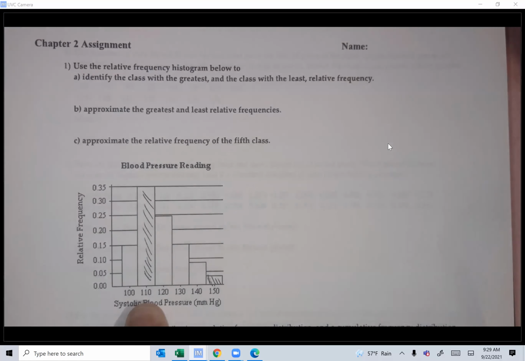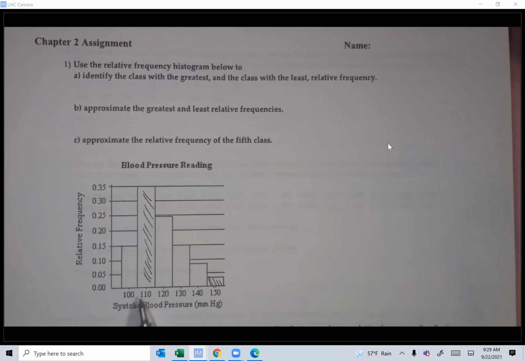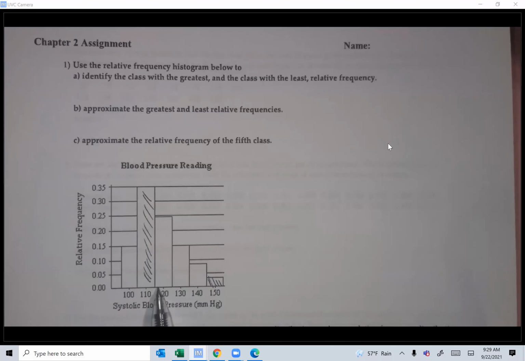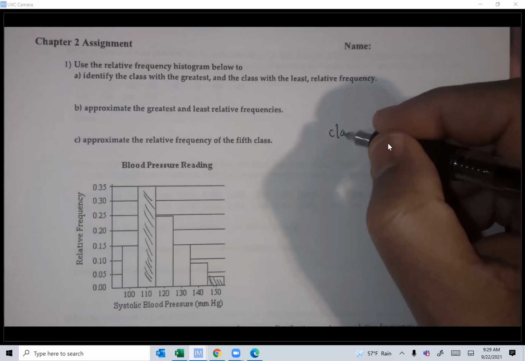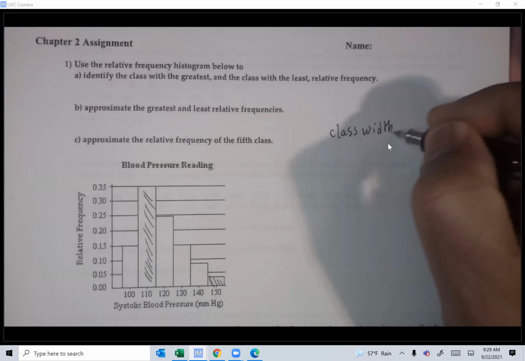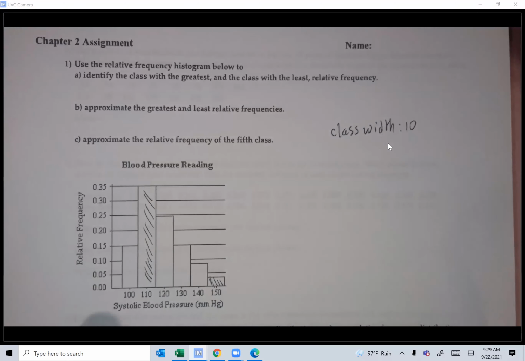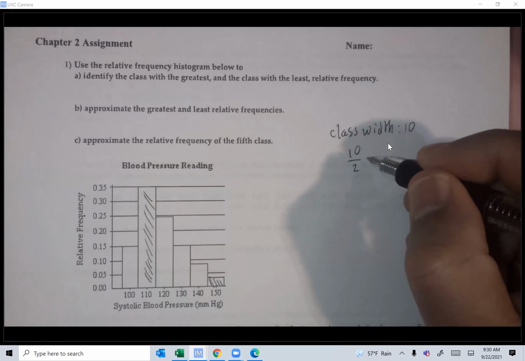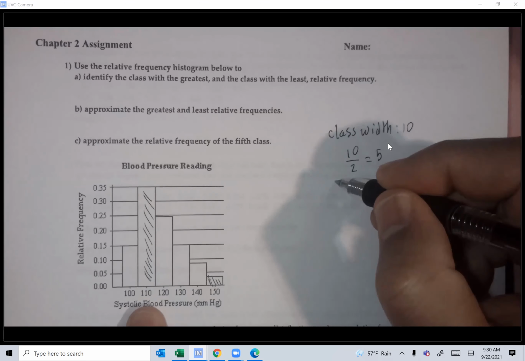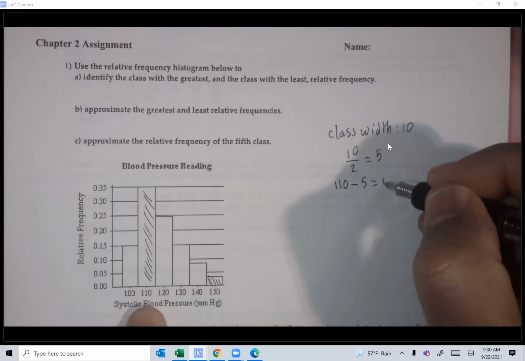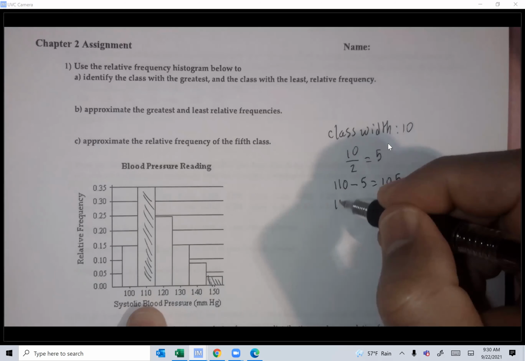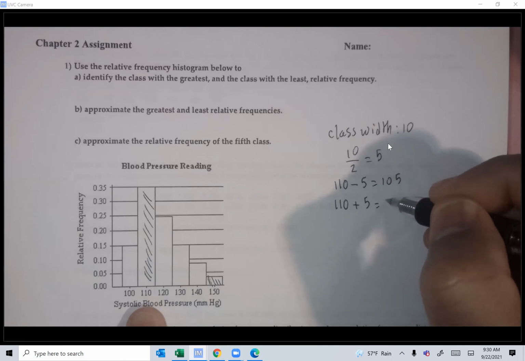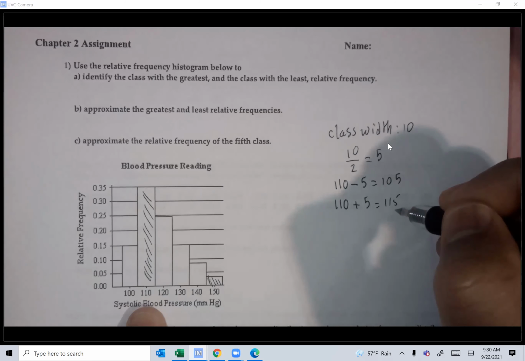Now, here's how you figure out the class from 2. This is the midpoint, guys. Take one midpoint to the next consecutive one, 110 to 120, that will give you the class width. So the class width is 10. Here's how you figure out what the class is. Take half of 10, which is 5. Take the 110 and subtract the 5, that will give you 105. Take the 110 and add the 5, that will give you 115, but take 1 away from 115,